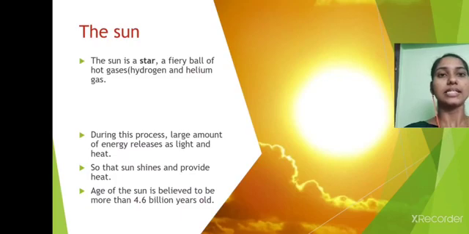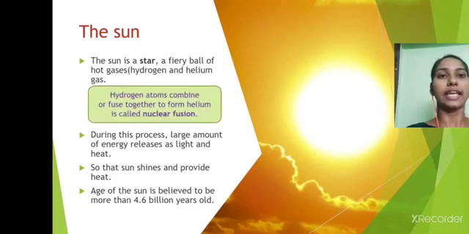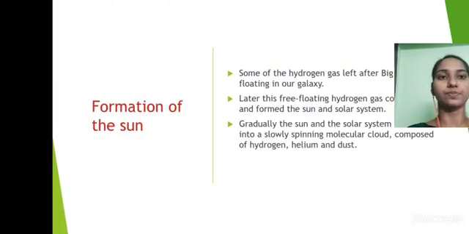Sun. The Sun is a star, a fiery ball of hot gases. Hydrogen atoms combining or fusing together to form helium is called nuclear fusion. During this nuclear fusion, a large amount of energy is released as light and heat. So the Sun shines and provides heat for us. The age of the Sun is believed to be more than 4.6 billion years.